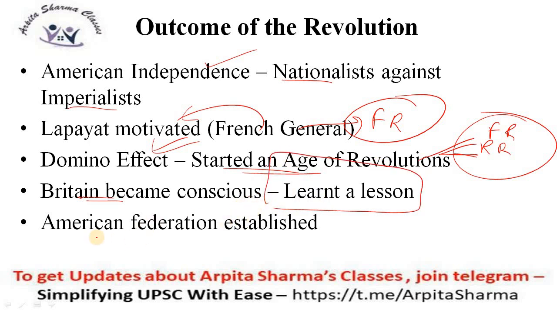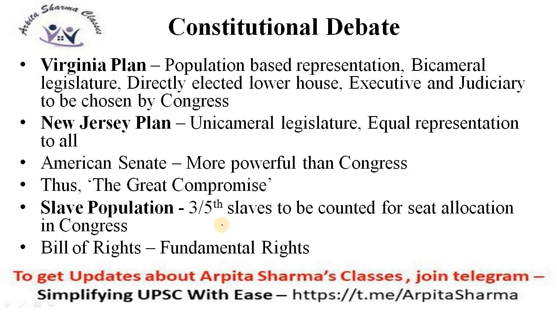So they became conscious. Also, the American Federation was established. But there was a constitutional debate. Now, America got independence, but at the same time, a constitution was to be drafted. There were some constitutional debates while drafting it. One was the Virginia Plan, which said that representation in the parliament should be population based, and there should be a bicameral legislature, the Congress and the Senate. The lower house should be directly elected, and in turn the upper house should be elected by the lower house, and executive and judiciary should be chosen by the Congress.